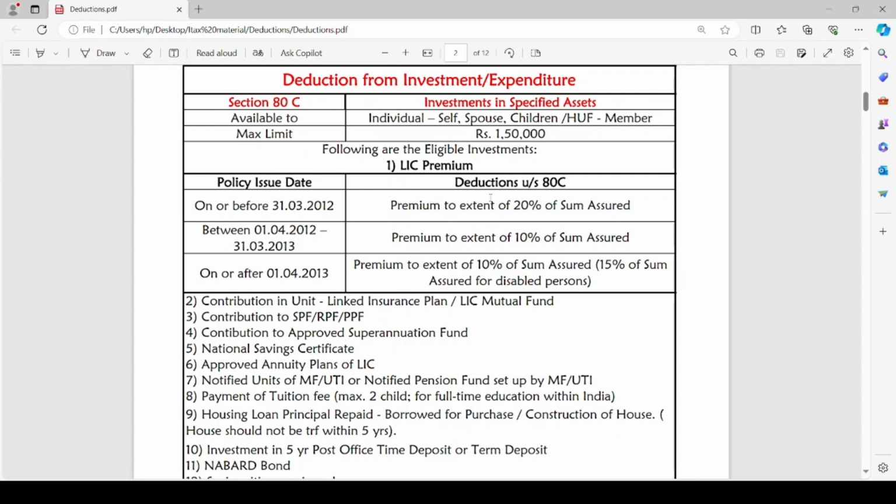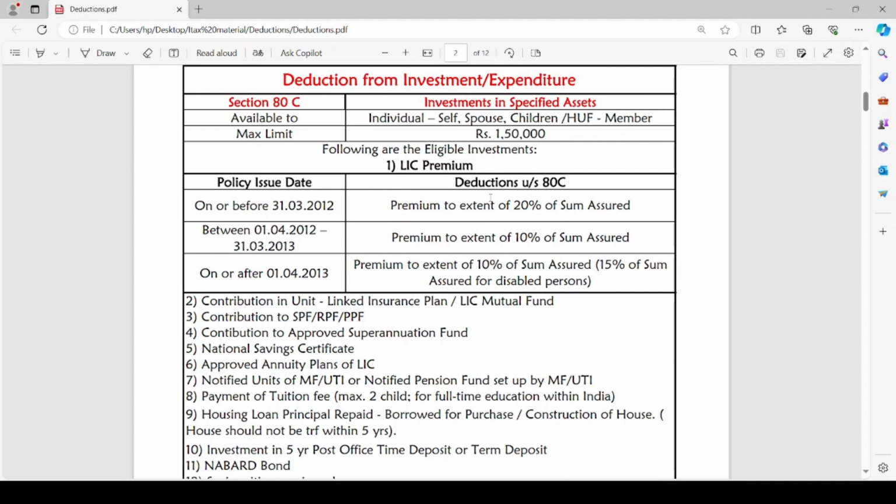So, if assessee wants to claim deduction with respect to LIC premium paid by him, he can claim deduction under 80C up to the 20% of sum assured in the policy. I hope you are able to understand. Similarly, if the policy is taken between 1st April 2012 to 31st March 2013, the premium to the extent of 10% of sum assured in the policy can be claimed as deduction under Section 80C.